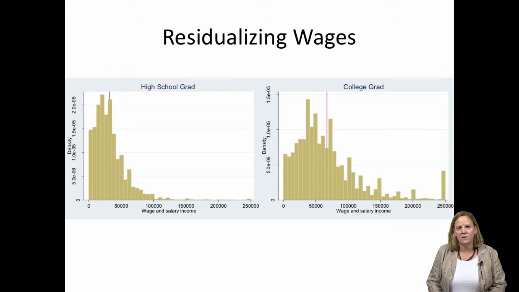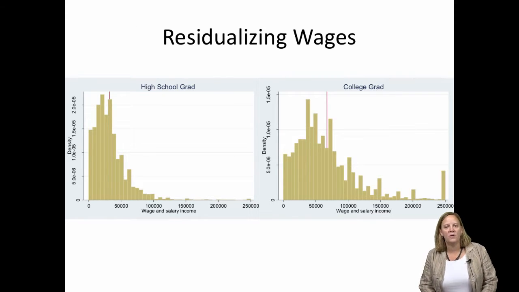Here, notice the difference between the distribution for high school graduate earners and college graduate earners. Of course, they have different average earnings, as shown by the vertical red lines. So what if we controlled for average earnings in each education group? How much inequality would remain then? This would focus attention on the spread of earnings levels around those red lines, the means, and this is what we mean when we consider within-group inequality.